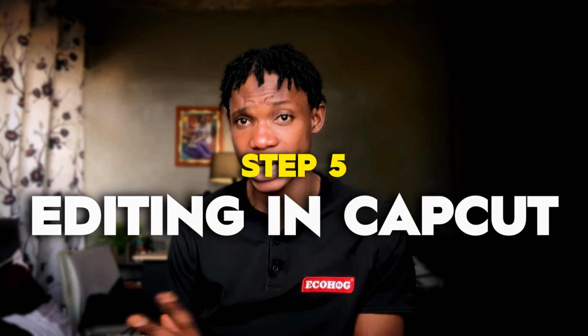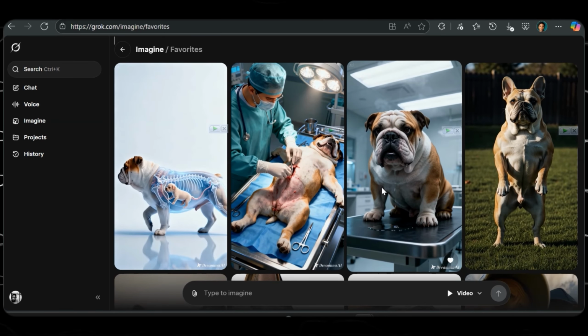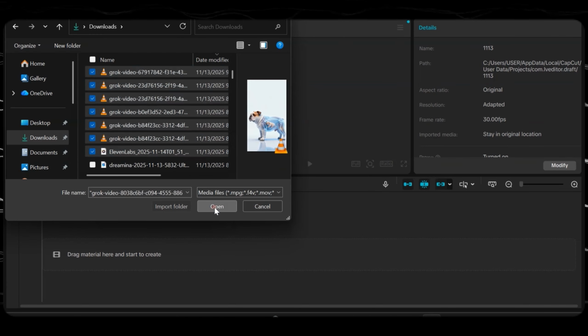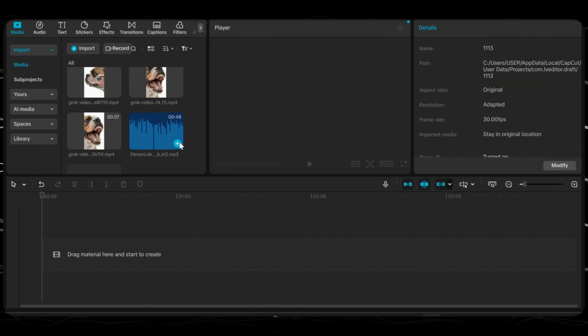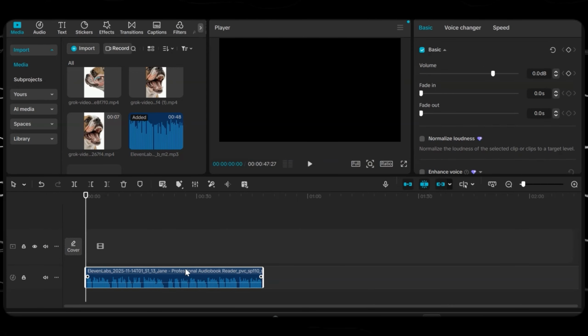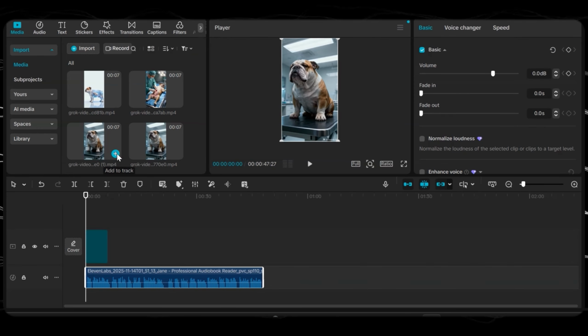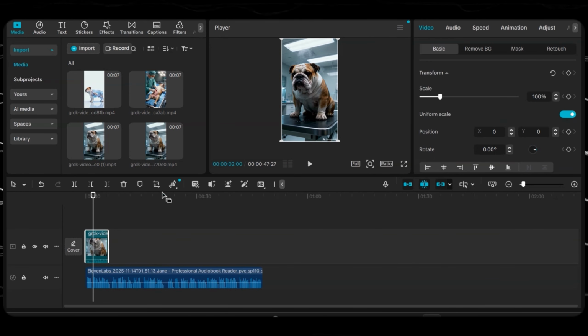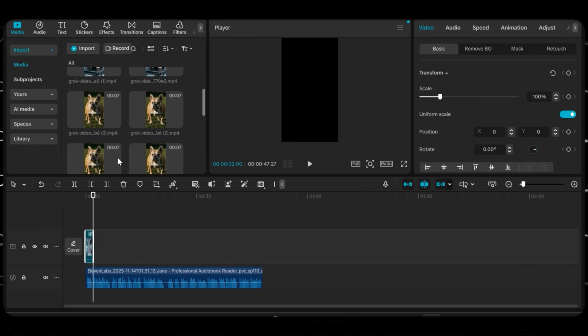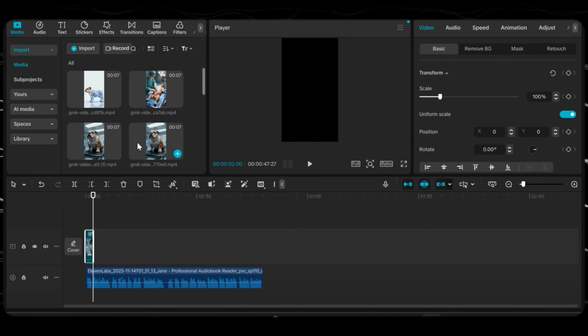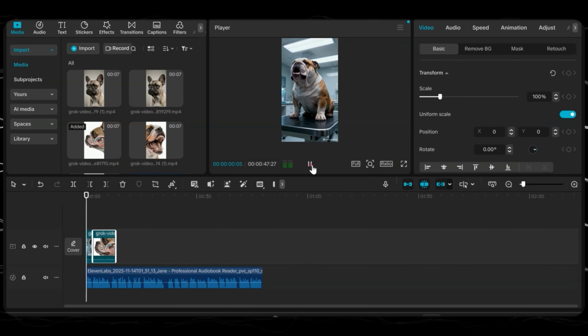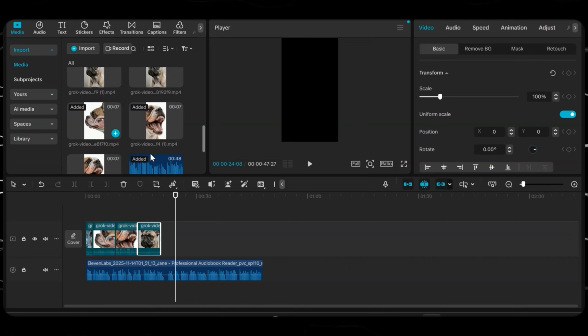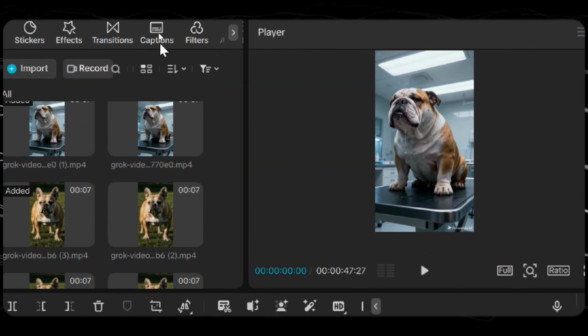Step 5 is the final editing in CapCut, where you combine everything and assign it with a voiceover. So to do this, we're going to head on to CapCut, click on import, and select the video that you generated from Grok with the audio that you generated from ElevenLabs. Add the audio in the timeline, and then once you're done, you time what is happening in the videos to the audio. This takes a little bit of your time to do. You want to look through and time the videos with the audio, and you can add transitions and animations and a whole bunch of things here to make the video look nice.